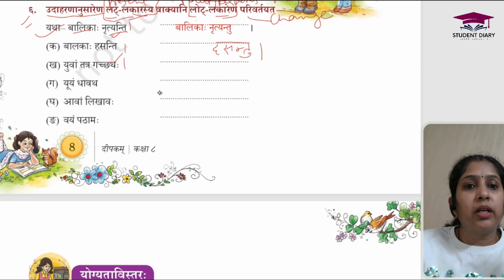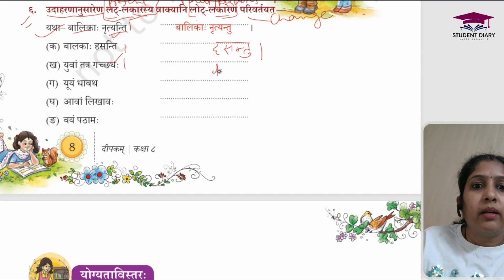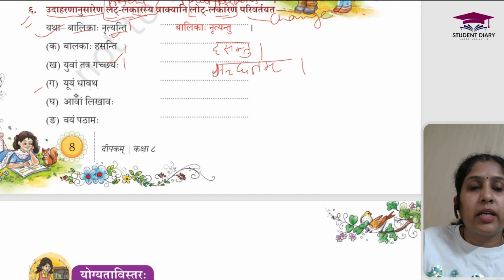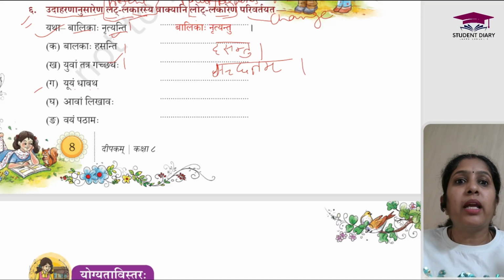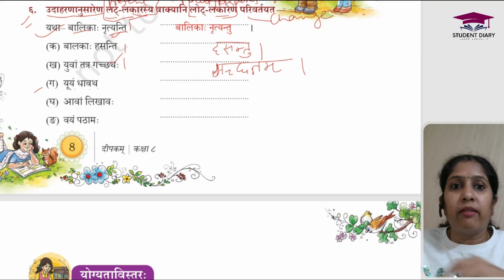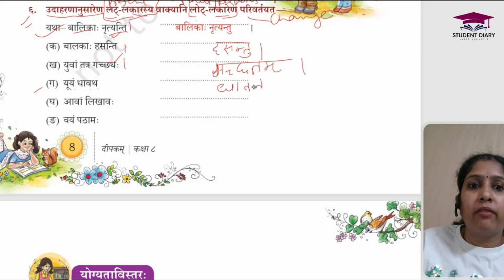So it is going to be Gach, Gachatam. Correct? If you remember the Lotlakar, it would be very easy for you. Next one, Yuyam Dhavat. So you all are running. So it is Madhyam Purush Bahuvachan, right? So the Madhyam Purush line in Lotlakar will go like Dhav, Dhavatam, Dhavat. Right? So it will be Dhavat.